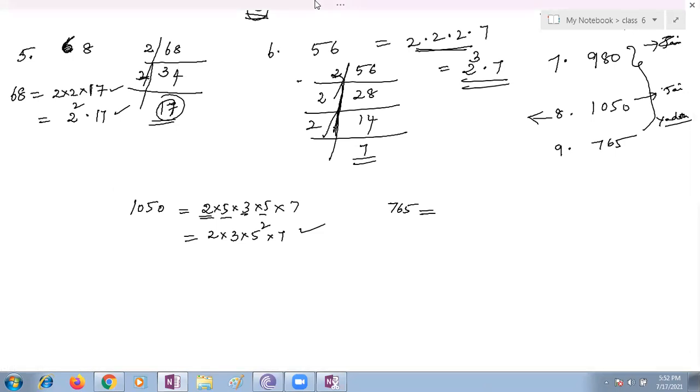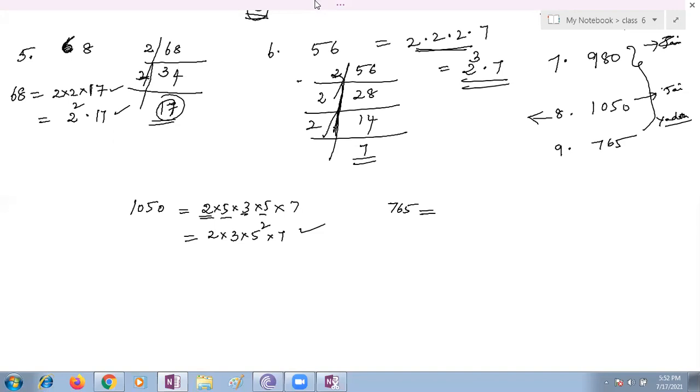If your number is divisible by 3, it must be divisible by 9. Is it true or false? Ma'am, false. Why? Because if it is divisible by 9, then we can say it is divisible by 3, but the reverse is not true. Next: if a number is divisible by 9, it must be divisible by 3. True.